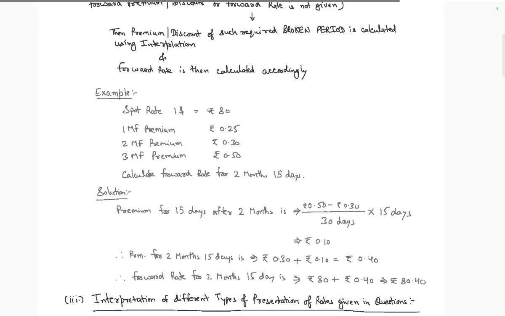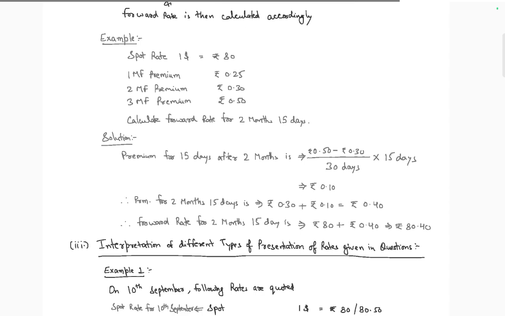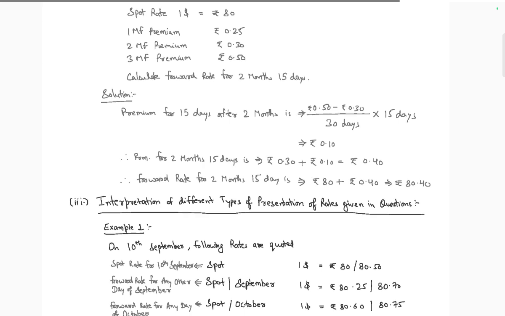Spot rate is equal to 80. 1 month premium is 1.3. Calculate the forward rate for 2 months and 15 days. So for 15 days after 2 months, it is 0.35 minus 0.5 divided by 30 days into 15, which is 0.10. So 2 months is 0.3 plus 0.10, 0.5. The forward rate for 2 months is 80.4, 80.5.